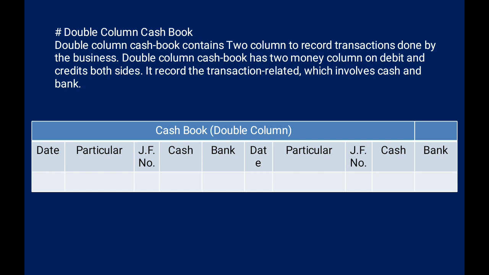Then after that, two columns for recording of amount. First is the cash column, then second is the bank column. In the cash column we have to record all the cash transactions related to the cash book, and in the bank column we have to record all the transactions related to the bank account.